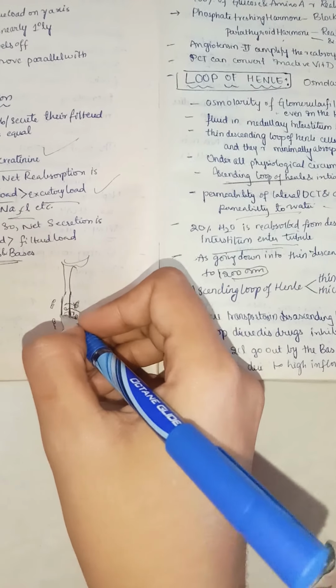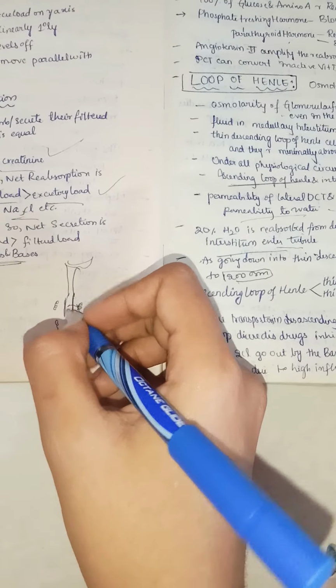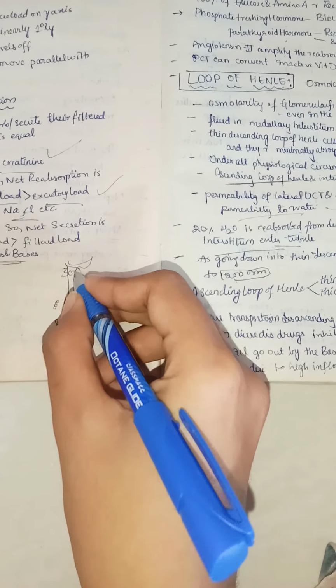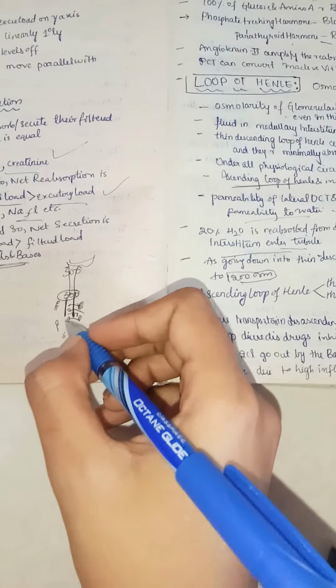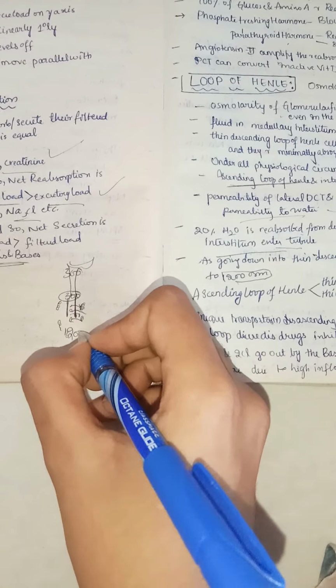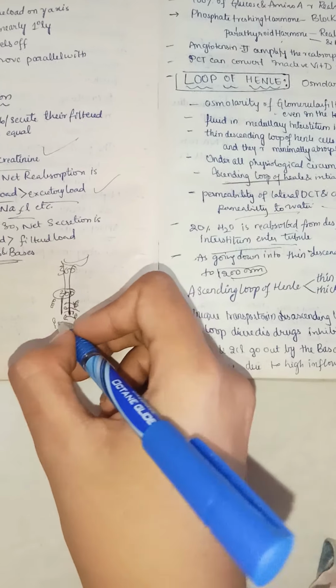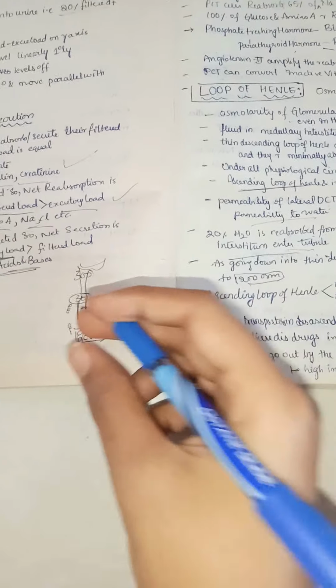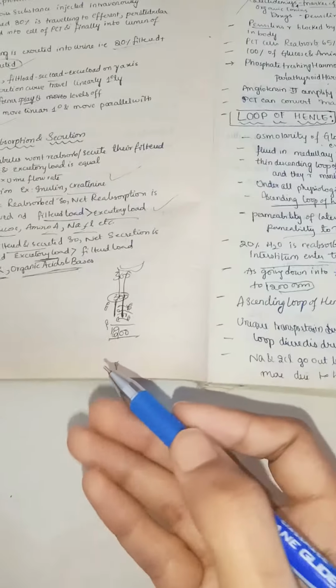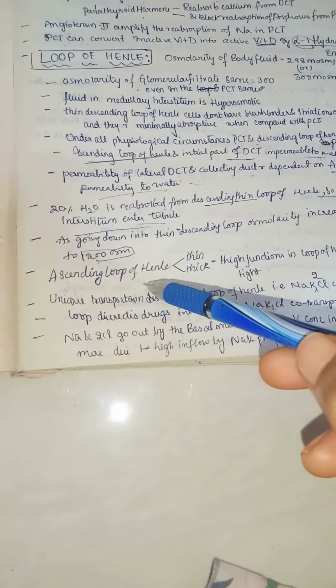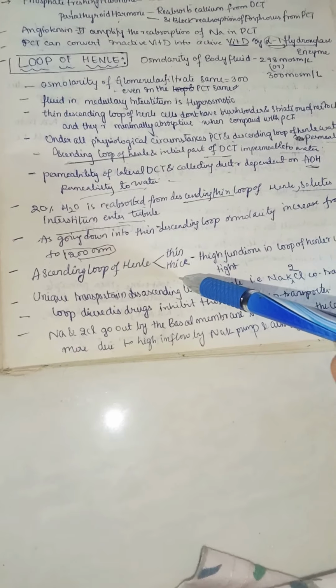At the beginning and end of PCT the osmolality is 300, for example, but because solutes are added, it may become 1200. So by the end part of the thin descending loop of Henle, the osmolality increases to 1200.